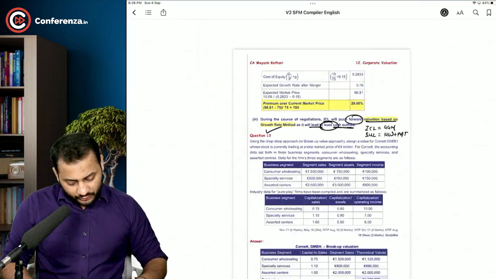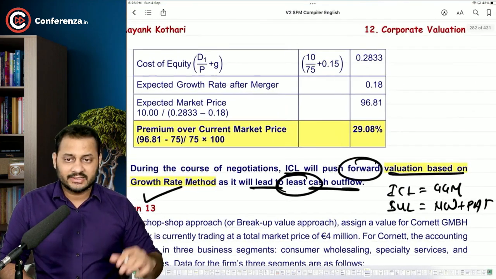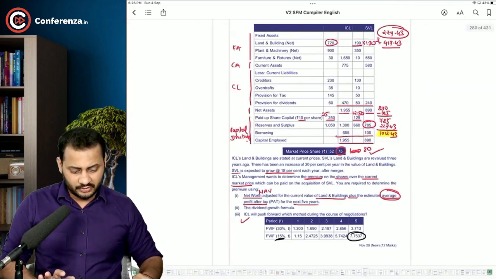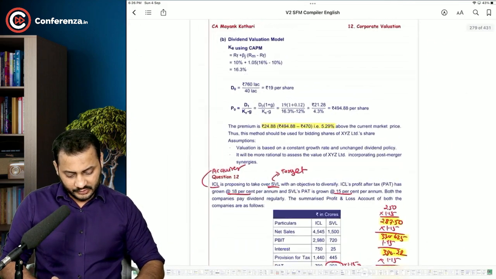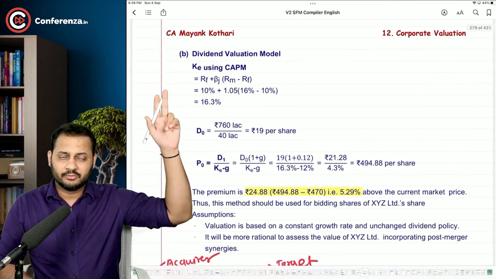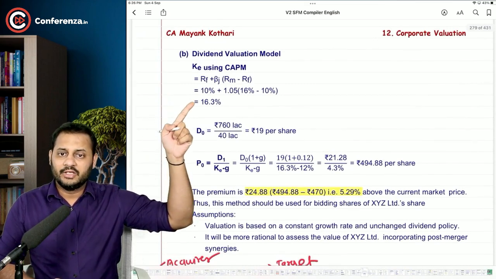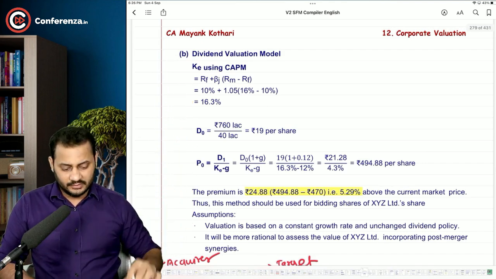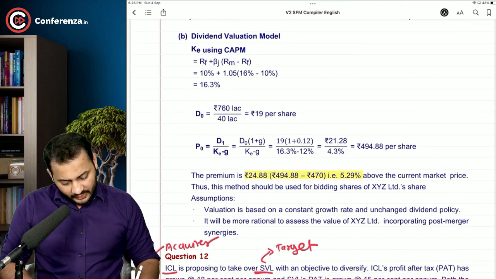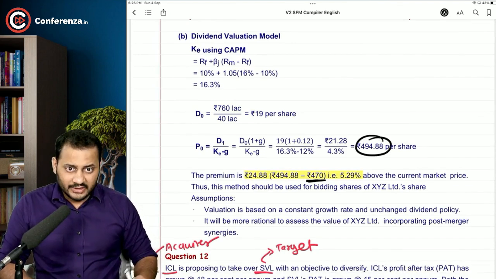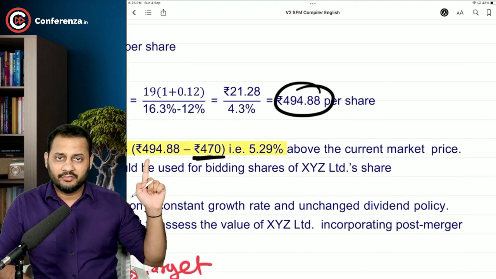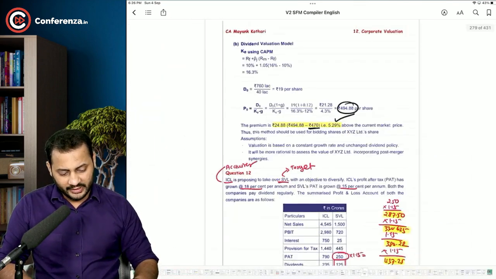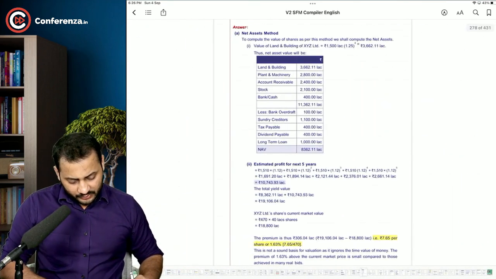Now, in the previous question number 12, exactly the same thing is calculated. See here, premium over current. Now, this is the current question. In the previous question, again, they used the dividend valuation model. They calculated cost of equity using the risk-free rate of return, CAPM, then dividend, and then this. So they calculated the market price to be 494. The existing market price was 470, and according to the dividend valuation model, it was coming to 494.88. So the premium was 5.29% in the dividend valuation model method.